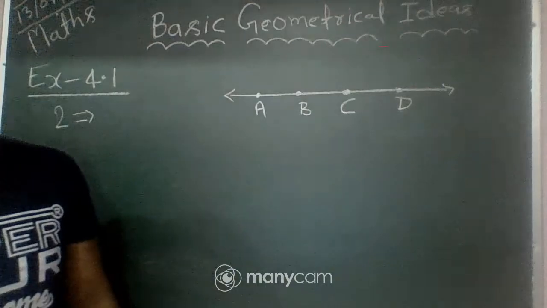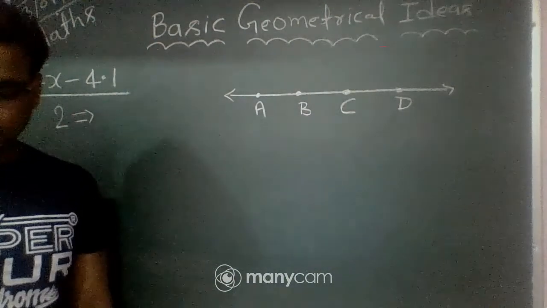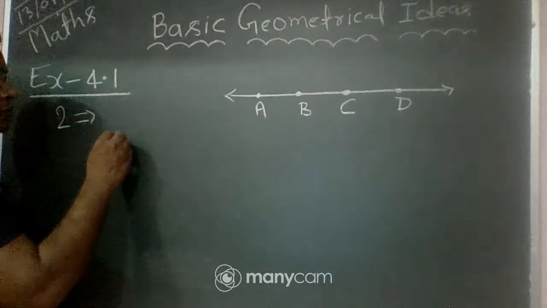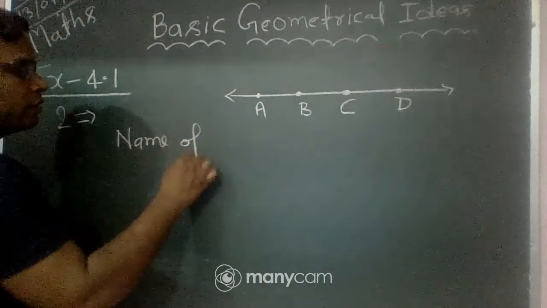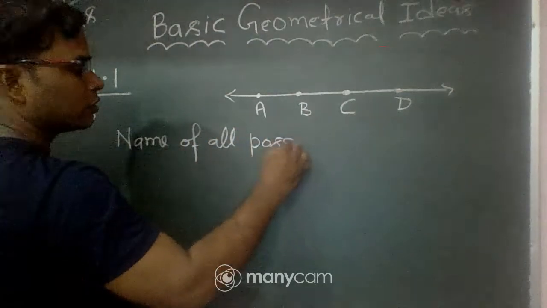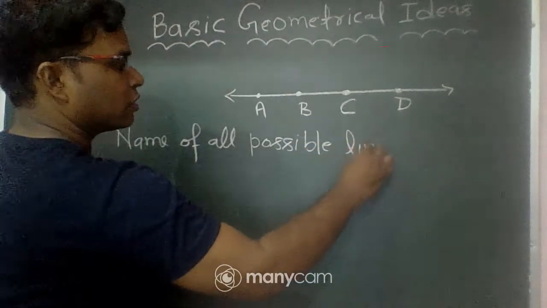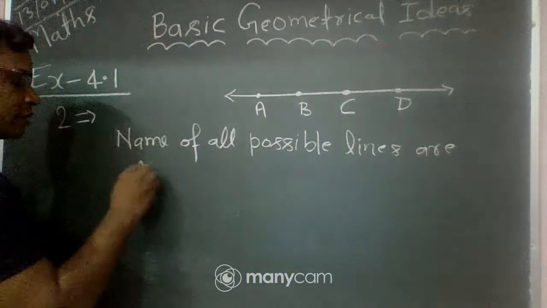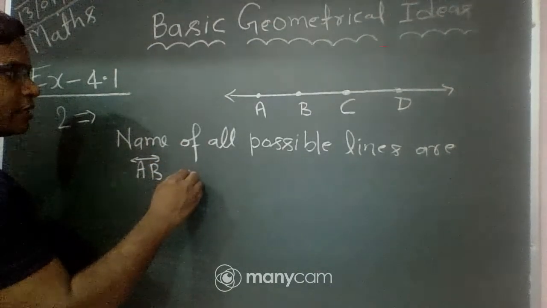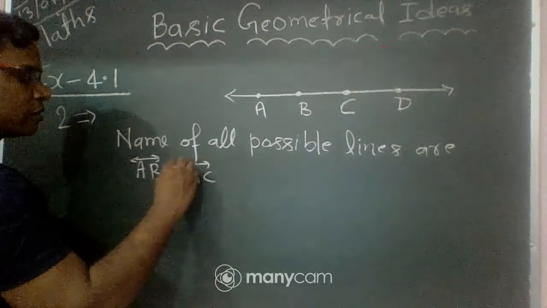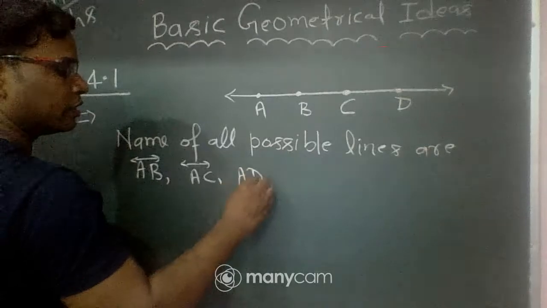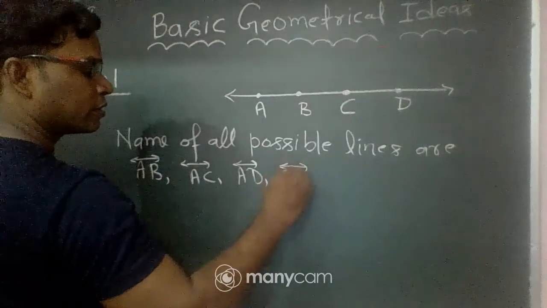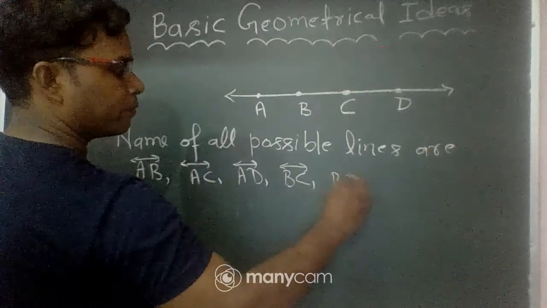So let's write the number of lines. Name of all possible lines are: first line AB, second AC, third AD, next BC, and BD.